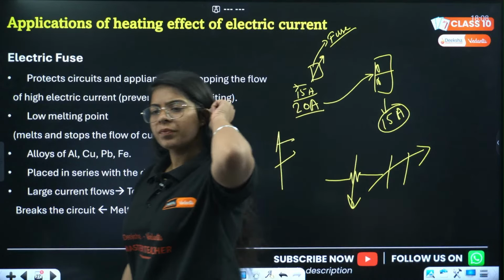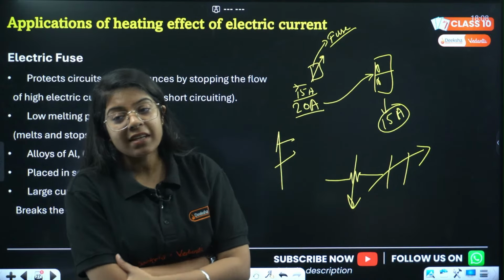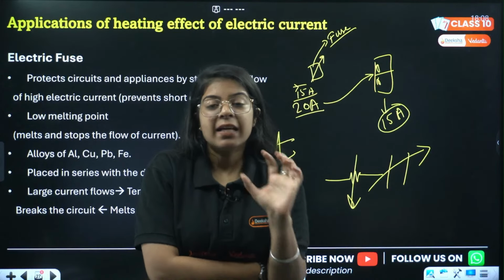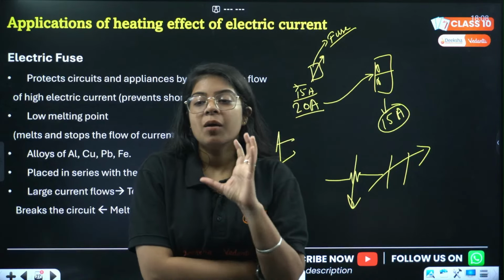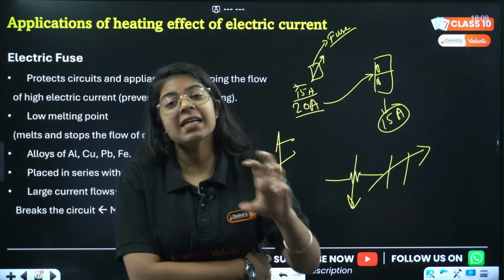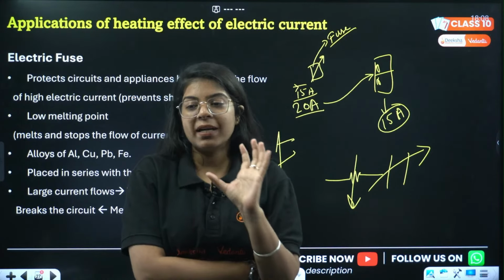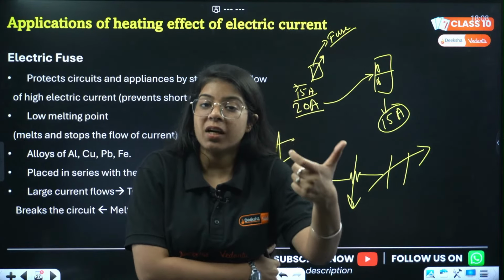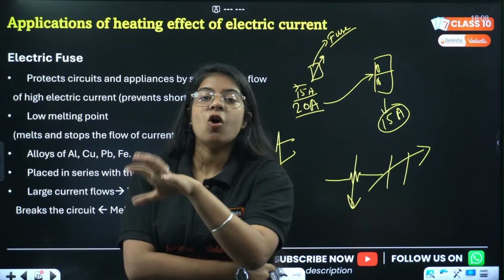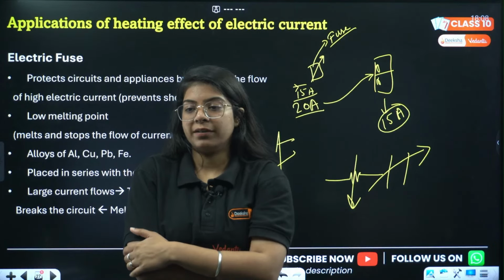ठीक है. हाँ, resistance and resistivity. देखो, resistivity is actually the property of a conductor, property of matter, that how strongly it can cause hindrance to the flow of current. Resistance is the actual hindrance to the current. ठीक है, that is the main difference. Resistivity is the property of the conductor. Resistance is not the property of the conductor. It is just how much hindrance it is causing to the flow of current.